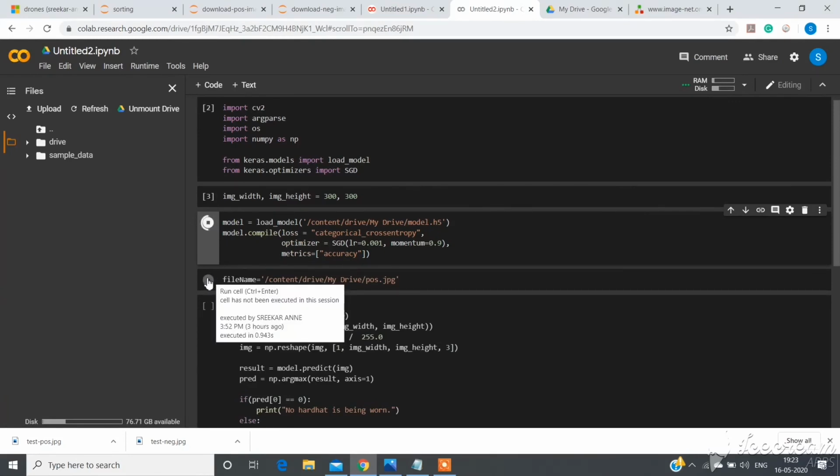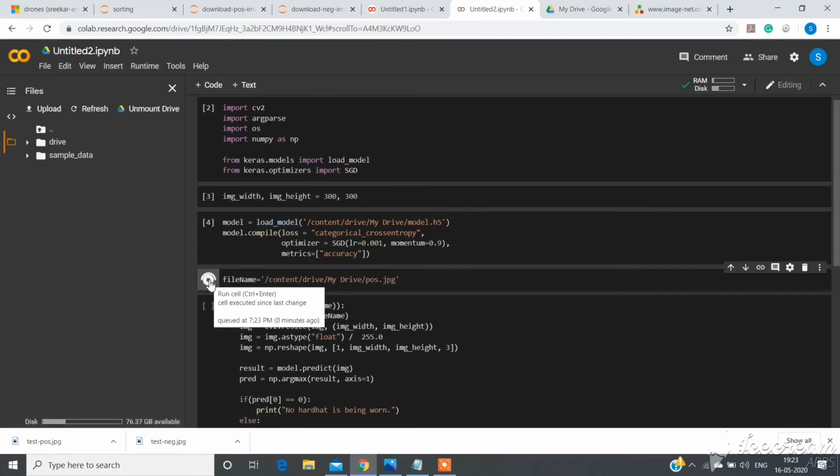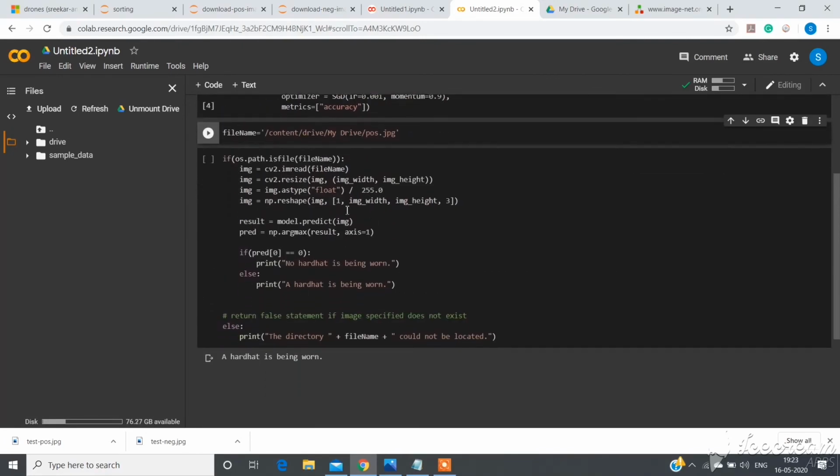So we are importing the file here, the positive image, the person who's wearing a hat. So this is our code for prediction. I simply gave an if else condition. If it predicts 0, that means the person is not wearing a hat, and if it predicts a 1, then it will print the person is wearing the hat. So I'm running this code. Ours is a positive image, so it should print, yeah, hard hat has been worn. So the person is wearing a hat and our model predicted it very correctly. So we are successful.